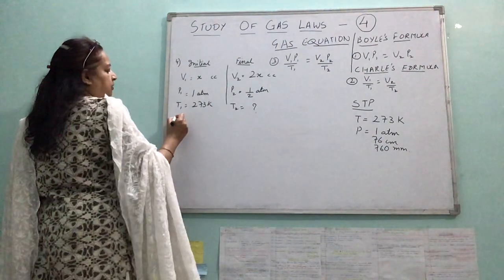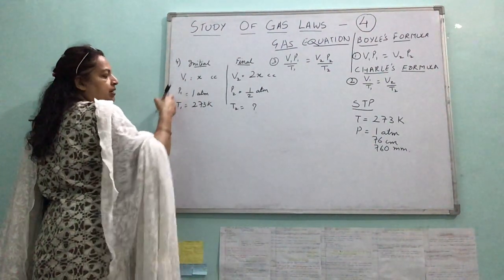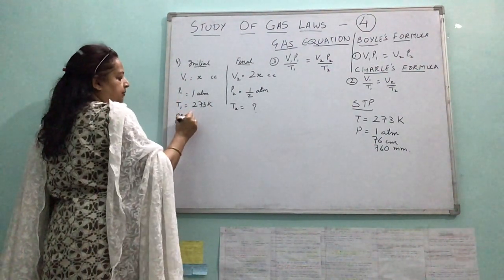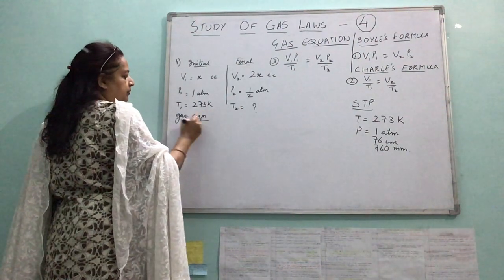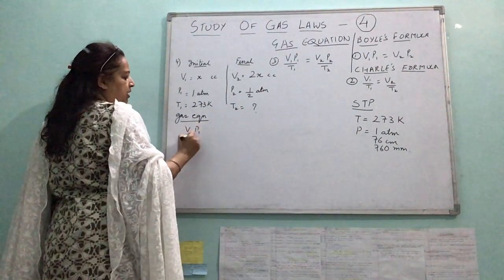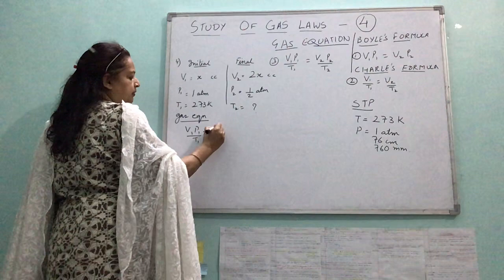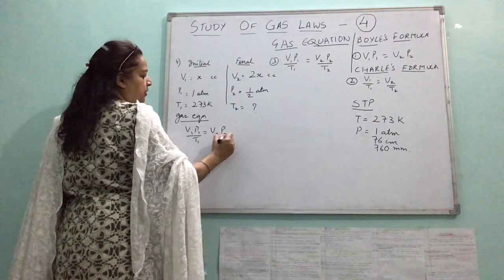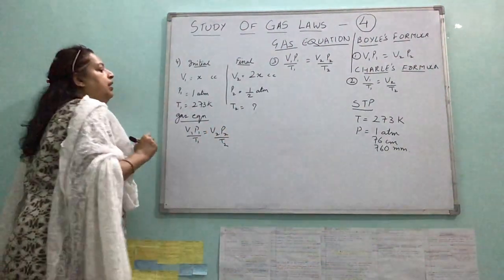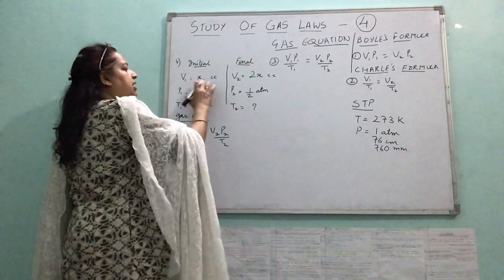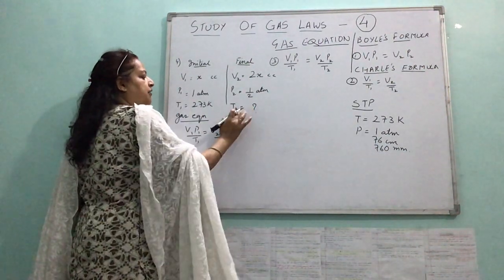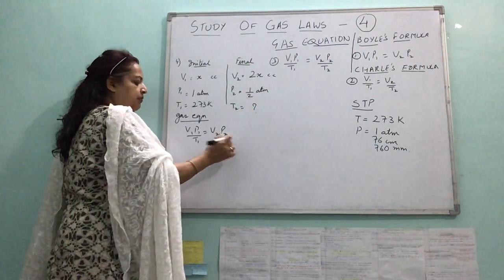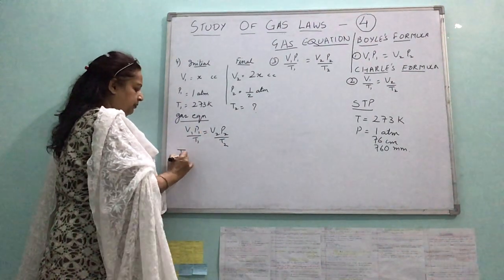Well, both the parameters are there, so it is the gas equation: P1 V1 upon T1 equals P2 V2 upon T2. I have already taken x, so I have to change the subject to T2, so I will cross multiply.